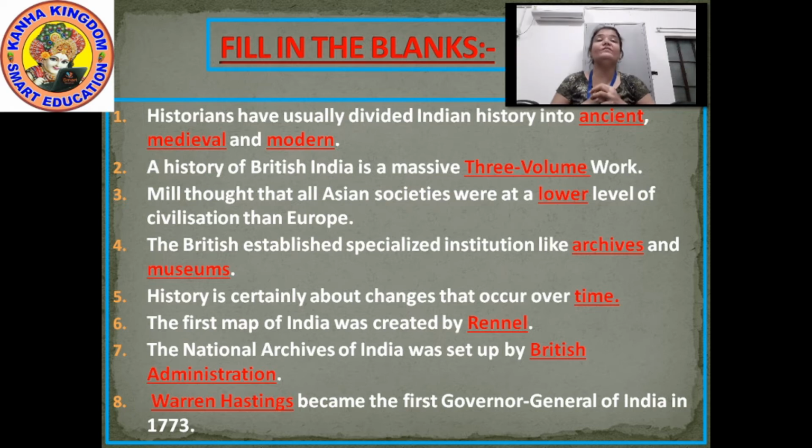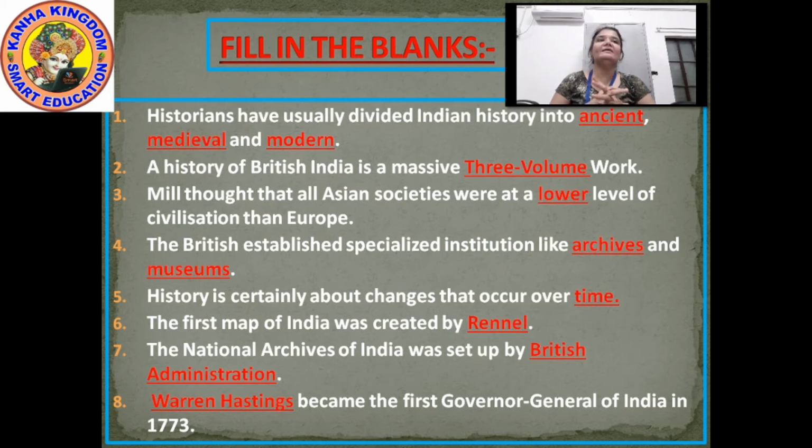Historians have usually divided Indian history into dash, dash and dash. There are 3 blanks.